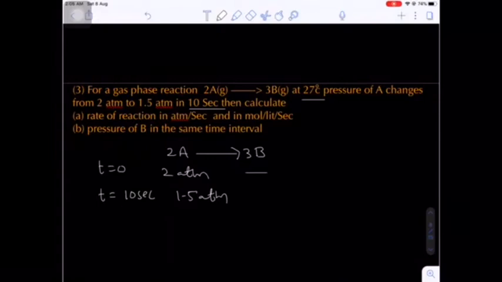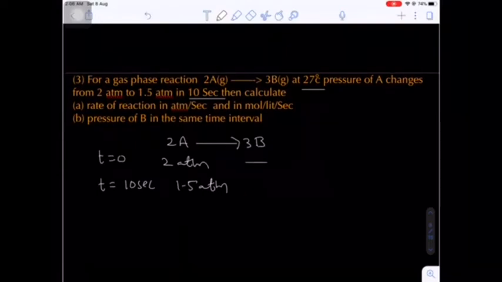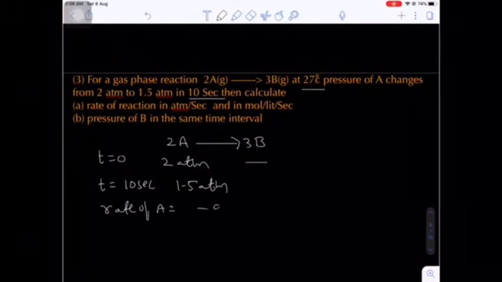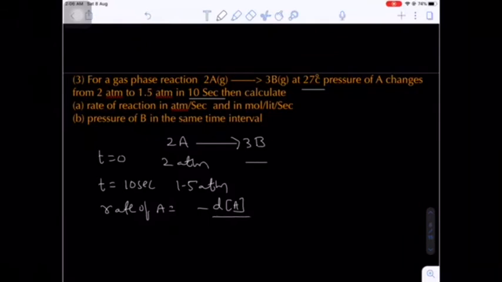Okay. Now here the first question: rate of reaction in atm per second and in moles per liter per second. First of all, rate of A. What is the rate of A? Change in the concentration of A. In this case, instead of concentration, I am using the pressure.